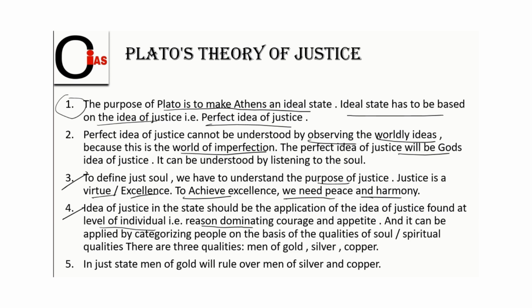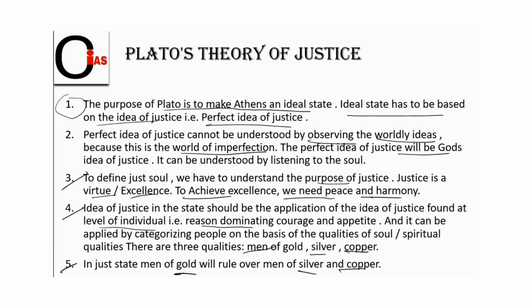There are three qualities, as we know, friends: men of gold, silver, and copper. Basically, in point 4, Plato says that every individual, as per their quality, has to work. Men of gold have to make the rules. Silver have to go for security purposes, and copper is the producing class. So they have to do their own duties. Point number 5: in a just state, men of gold will rule over men of silver and copper. That is very true, friends.